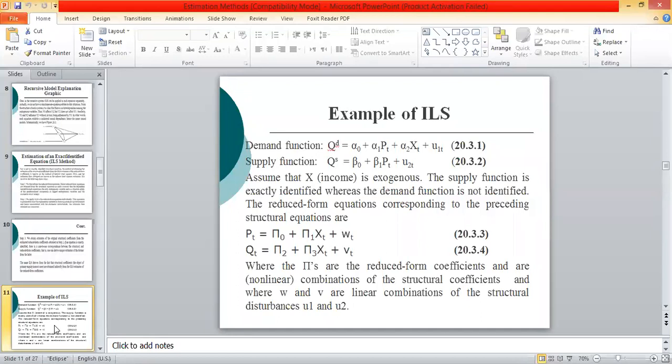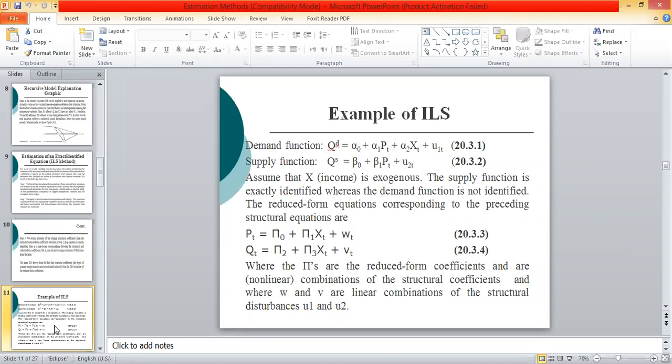These are the estimated reduced form coefficients, shown as pi naught hat, pi 1 hat, pi 2 hat, and pi 3 hat. By using these estimated reduced form equations, we can estimate the parameters of the structural equation, beta naught and beta 1. If we divide pi 3 hat by pi 1 hat, that is equal to the division of pi 3 by pi 1, which is equal to beta 1.